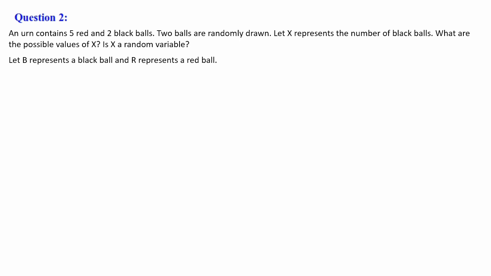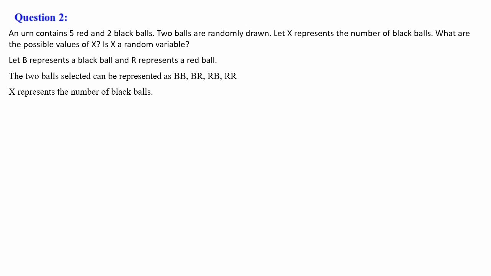Here let us assume B represents a black ball, first letter of black, and R represents a red ball, first letter of red. Then the 2 balls selected can be both black, black and red, red and black, or both red. And here x represents the number of black balls. Then the possible values of x are 0, number of black balls 0, means both are red.